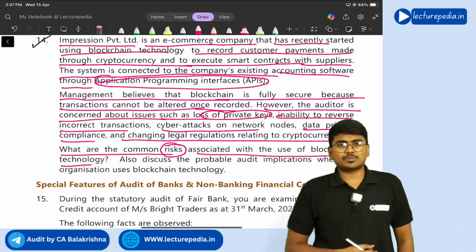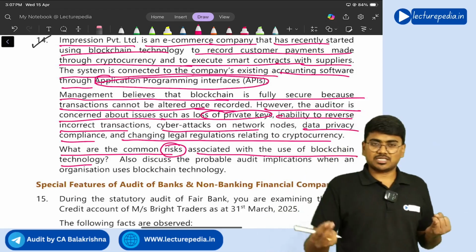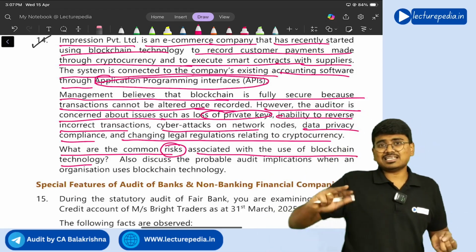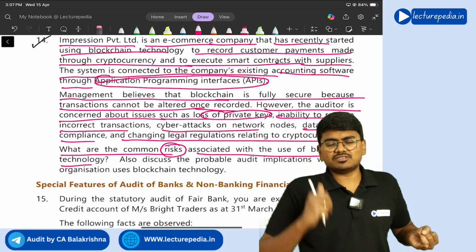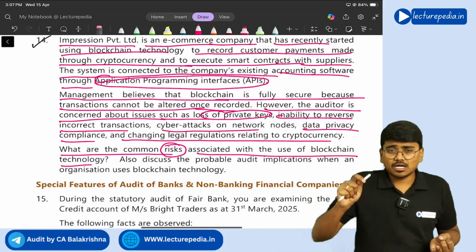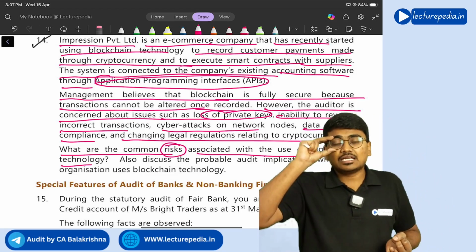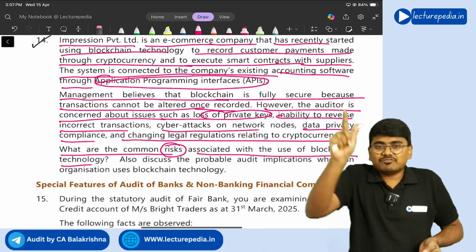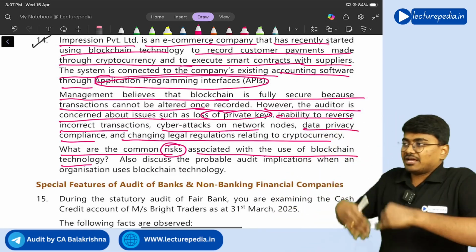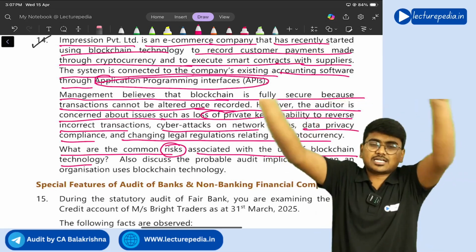What are the common risks? The first risk is that once a transaction takes place in blockchain technology, it is irreversible. Irreversibility is the first risk. The second risk is that the company cannot access the data in the blockchain without a private key. So if the private key is lost or forgotten, the data is completely lost.